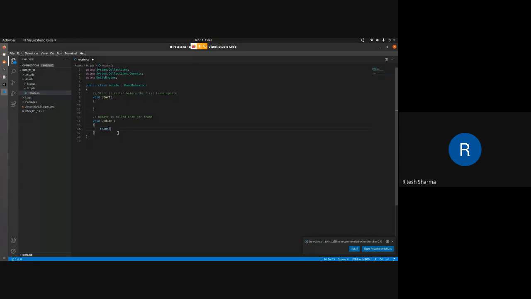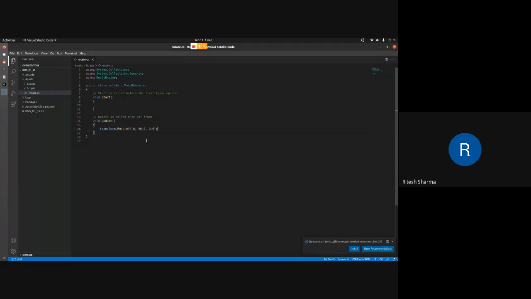So in update, we'll write transform dot rotate, and then we will define which axis we want to rotate. For example, if I write 0.0, then I say write 90 here, 90.0. We'll see how this code behaves. It won't do the things that we want it to do, but I'll show you why. So yeah, that's it.